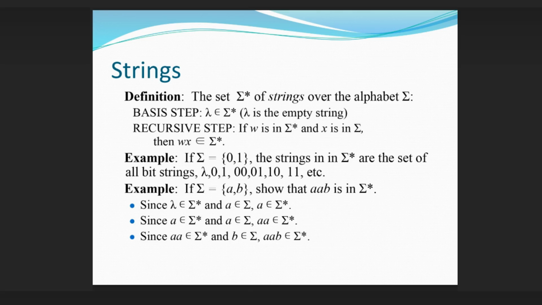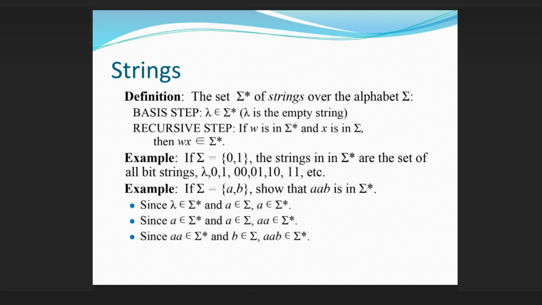Strings definition: the set sigma asterisk of strings over the alphabet sigma. Basis step: lambda is in sigma asterisk, where lambda is the empty string. Recursive step: if w is in sigma asterisk and x is in sigma, then wx is an element of sigma asterisk. Example, if sigma equals {0, 1}, the strings in sigma asterisk are the set of all bit strings: lambda, 0, 1, 00, 01, 10, 11, etc.